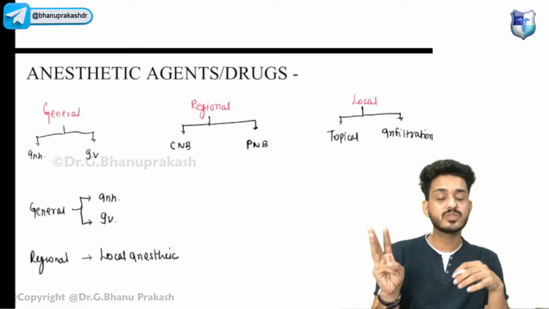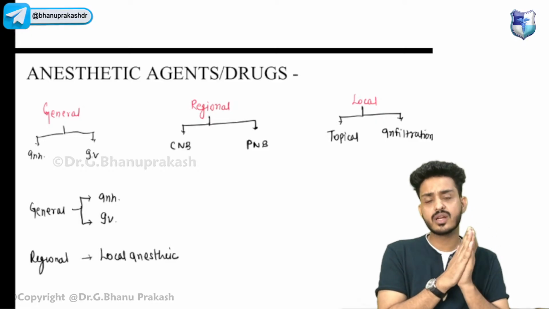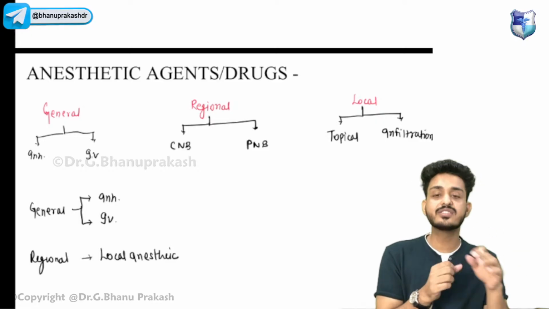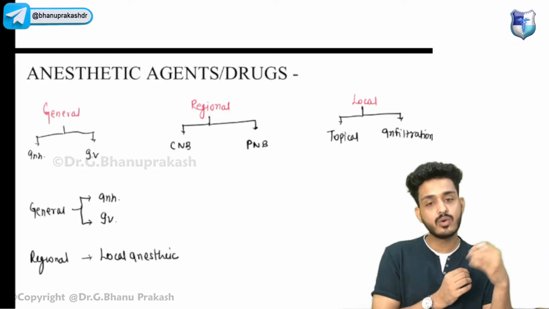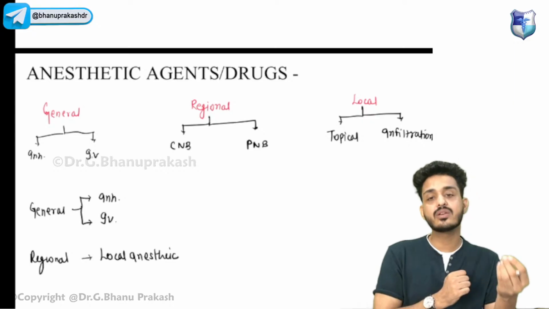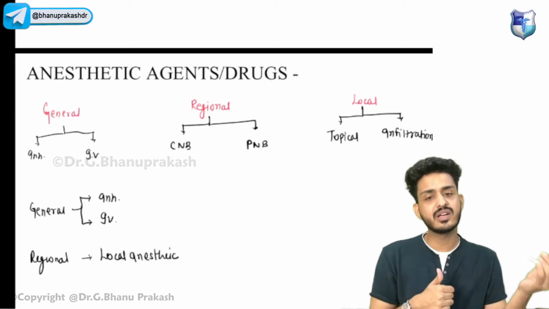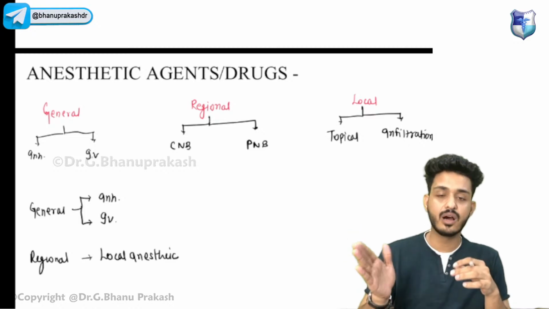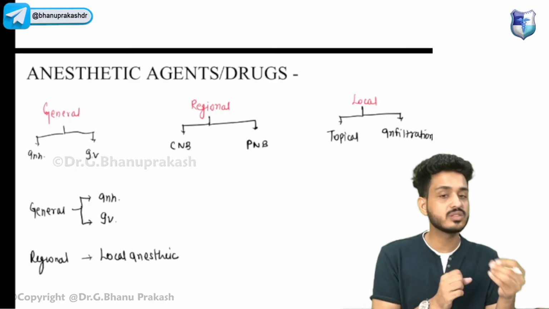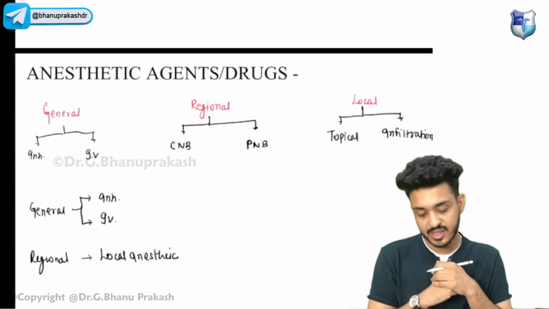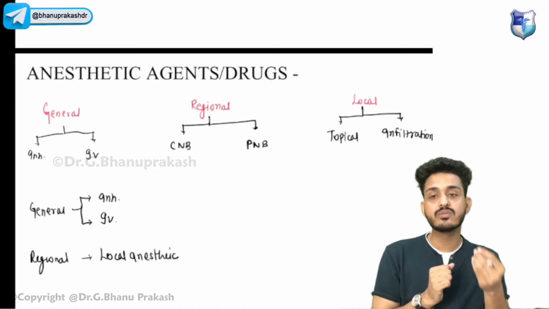We are having three types of circuit that we are using. One is open circuit, second one is semi-closed, third one is closed circuit. In the OT, we are using closed circuits for portable use, like when the patient is going from one place to another place in the hospital itself. Then we are using semi-closed circuit. In semi-closed, we have seen two things. One is for spontaneous ventilation, another one is for controlled ventilation. That is Mapleson A and Mapleson D. For pediatric, in any case, your answer would be Jackson-Rees modification.